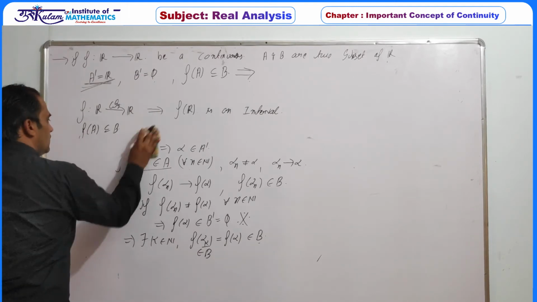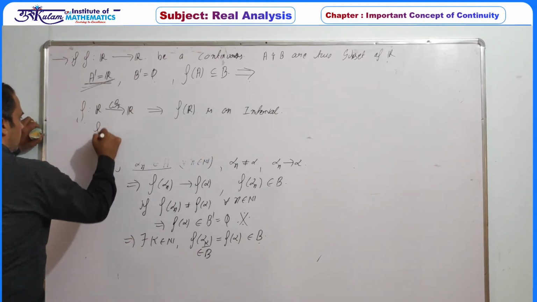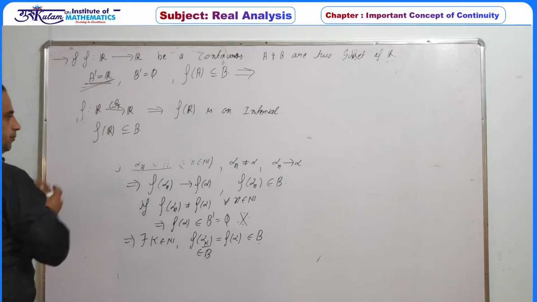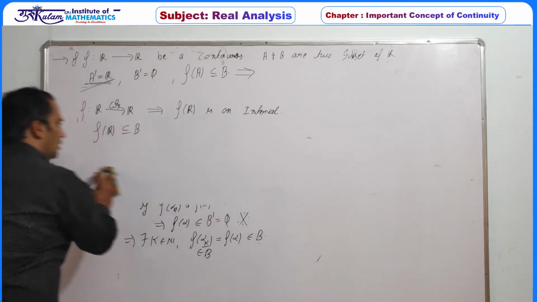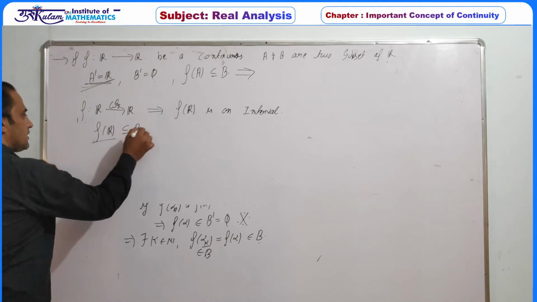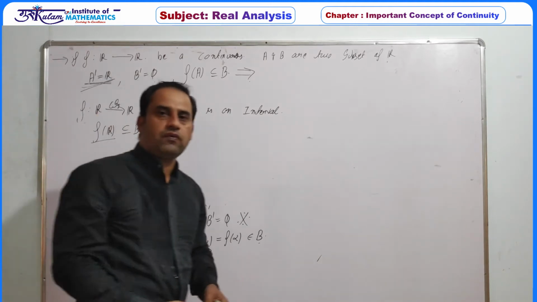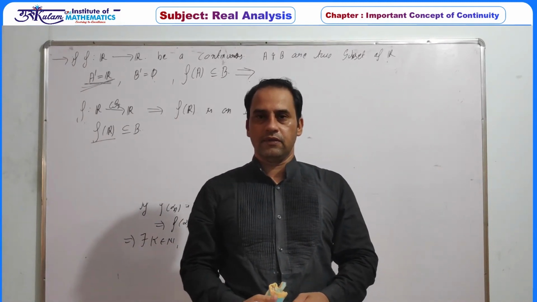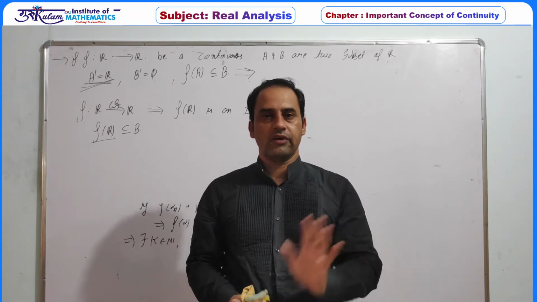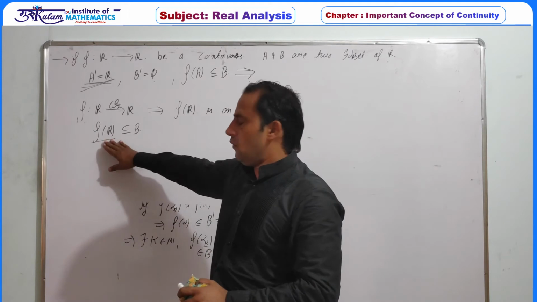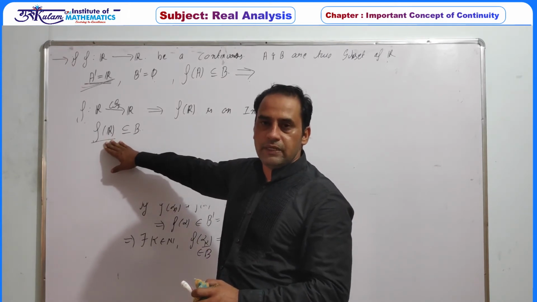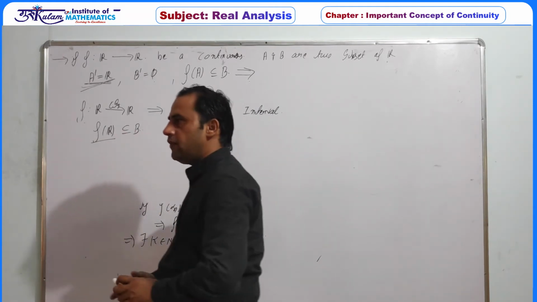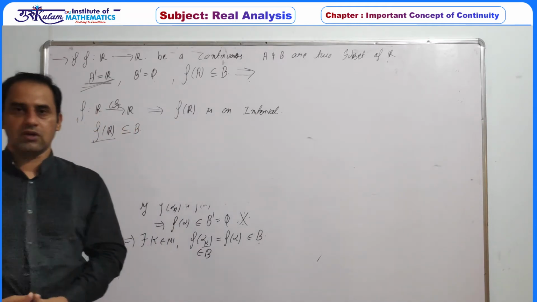Whenever we are using this, we have proved that the image of every real number is contained in B. Now f of R is an interval and it is contained in B. So if f of R is a non-singleton interval, then every non-singleton interval contains an uncountable number of elements. So it must be uncountable, and then B is uncountable. Or we know that every uncountable set has an uncountable number of limit points.